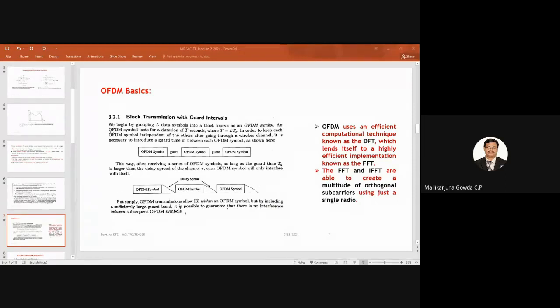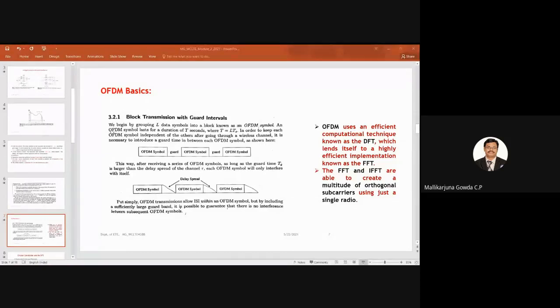Let us take L, as I said now, 128, right? The value of L is equal to 128, means I have 128 data symbols. And let us assume that TS is equal to say 10 microseconds. So 128 into 10 microseconds will give you the OFDM symbol duration, that is the value of T.